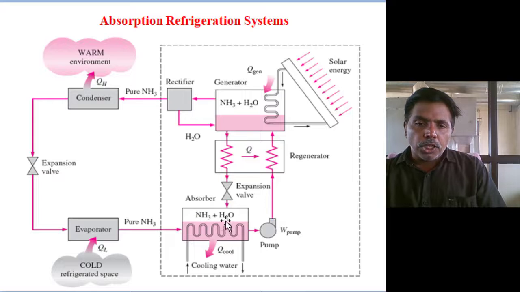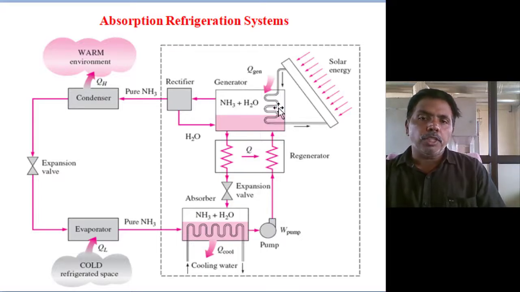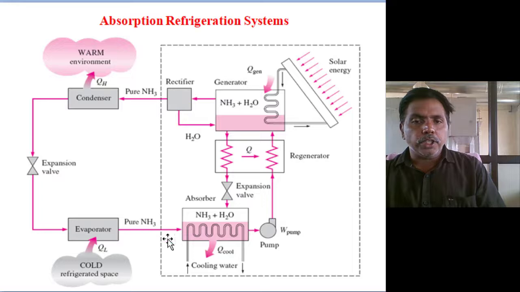Then this ammonia water slurry is supplied to the generator using a pump. The absorber absorbs the vapor, forms the ammonia water slurry, and rejects some heat to the cooling system. This temperature is almost equal to the condenser temperature.